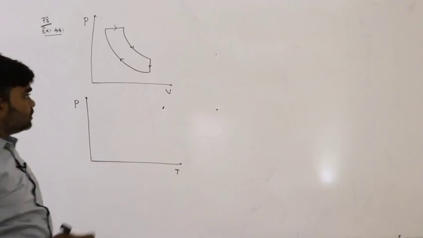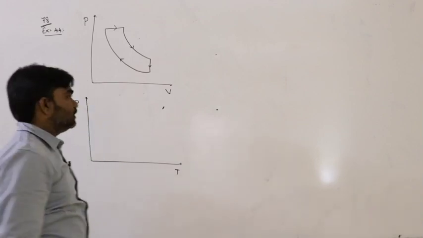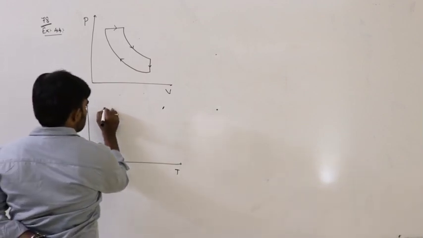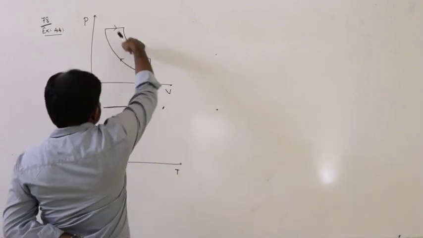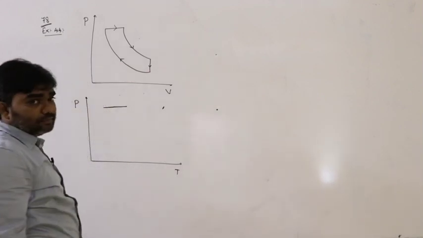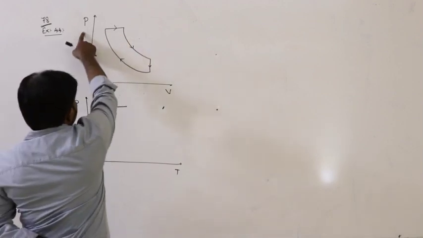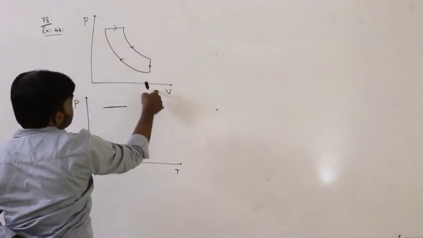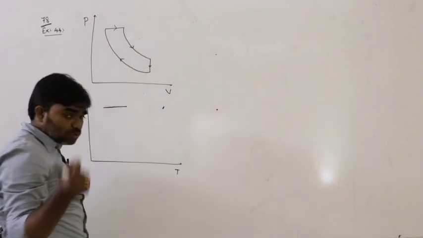Just now we discussed the condition here: pressure remains constant, so the graph does not change. Here this shape of the graph indicates that temperature remains constant. If the graph between pressure and volume is like this, it is an isothermal process.